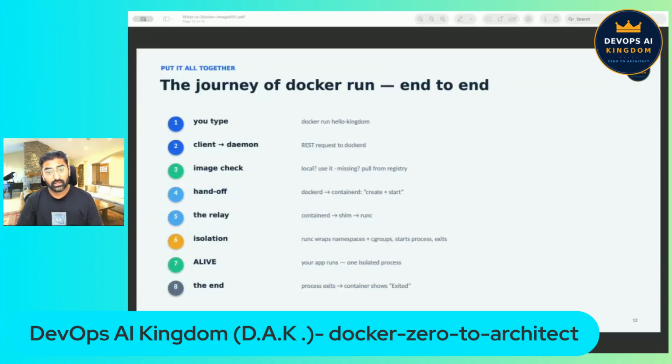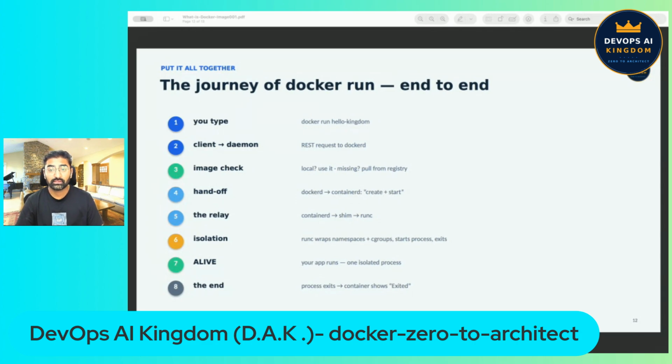Now let us put the entire machine together using one single command and follow the journey of docker run from beginning to end. There are 8 steps on this slide, and you already understand every piece involved. Step 1: you type docker run hello kingdom. Step 2: the client wraps your command into a REST request and sends it to the daemon. Step 3: the daemon checks, do I have that image locally? If yes, it continues. If not, it pulls the image from the registry layer by layer. Important: layer by layer. We'll see why when we create a Docker image.